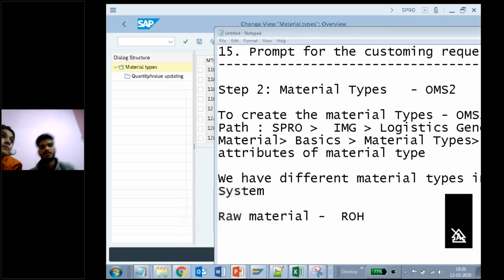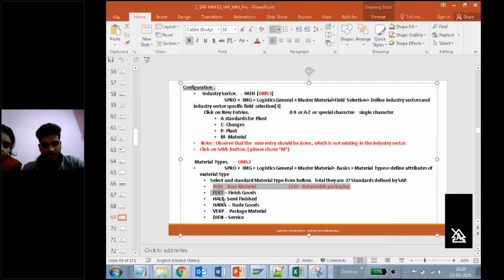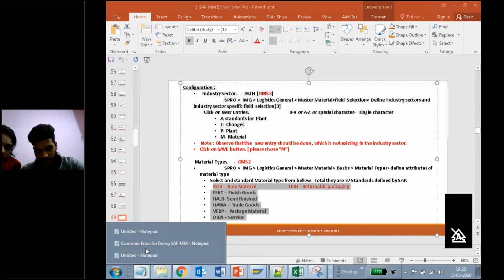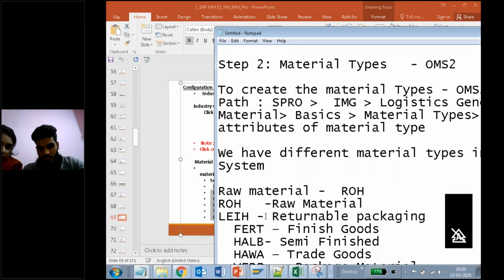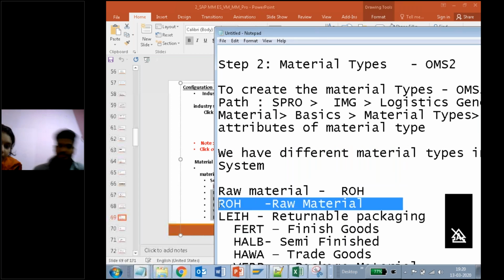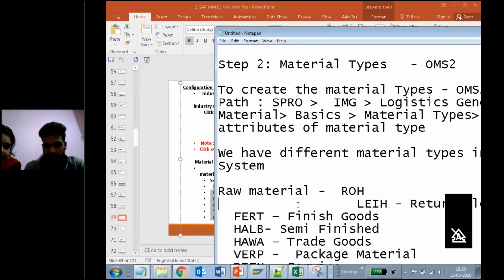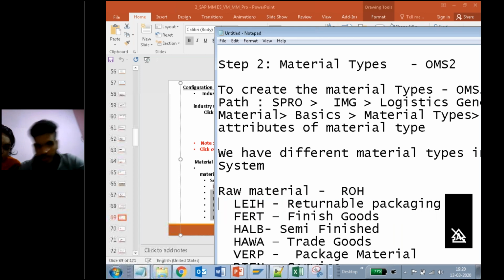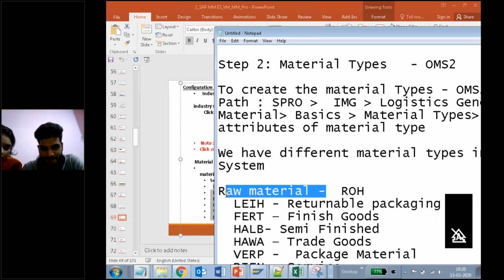In the same way, we have some others here. We have raw material. Yes or no? In the same way, we also have returnable package.